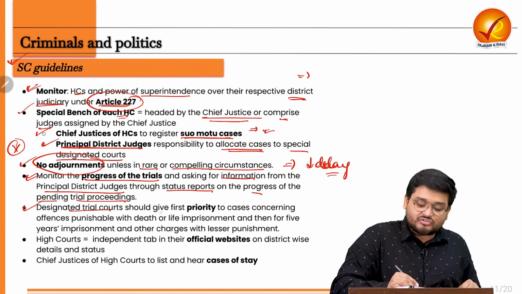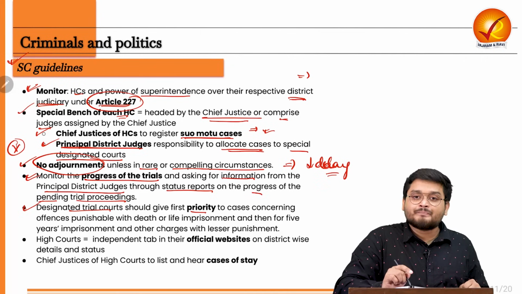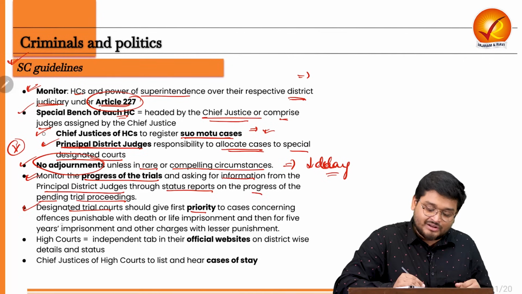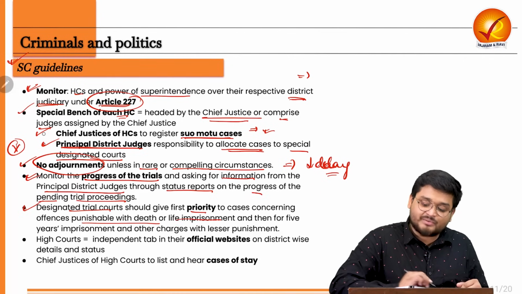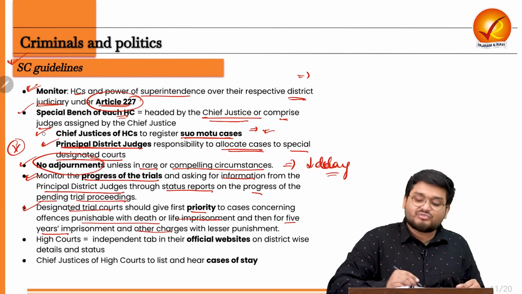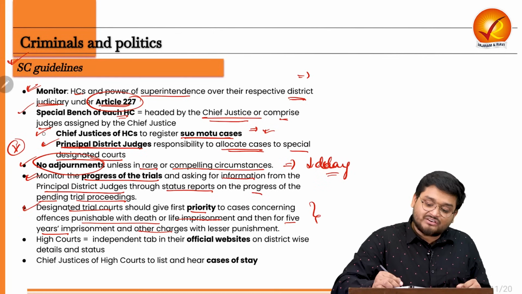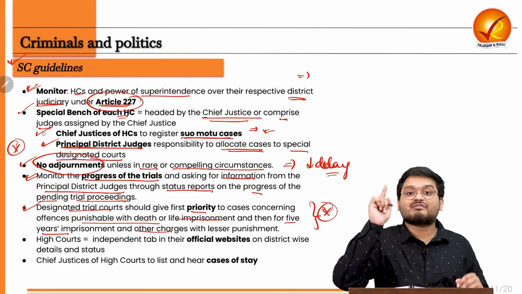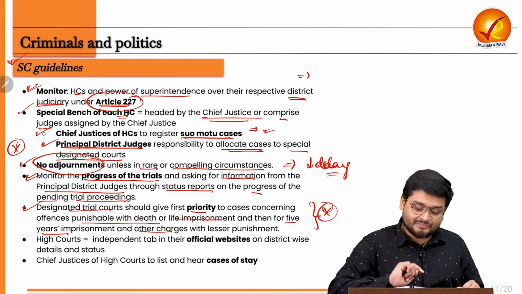Designated trial courts should give first priority to cases which are more severe in nature, such as those punishable with death or life imprisonment, and then the 5-year cases, and then other charges with lesser punishment. So initially the most serious cases against MPs are of high concern, right?